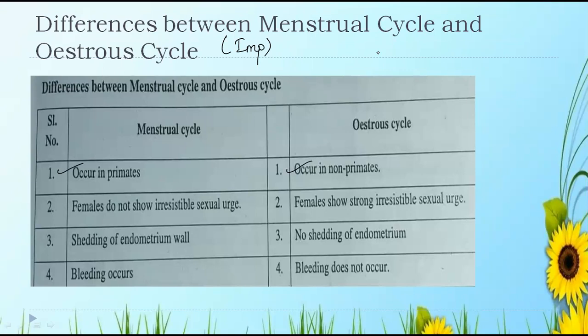So the first point is that the menstrual cycle occurs in the primates, and the estrous cycle occurs in non-primates. The second point is that females do not show irresistible sexual urge in the menstrual cycle, whereas in the estrous cycle females show a strong irresistible sexual urge, meaning they show irresistible sexual compatibility with their partner.